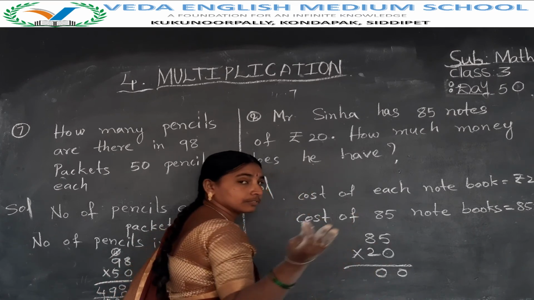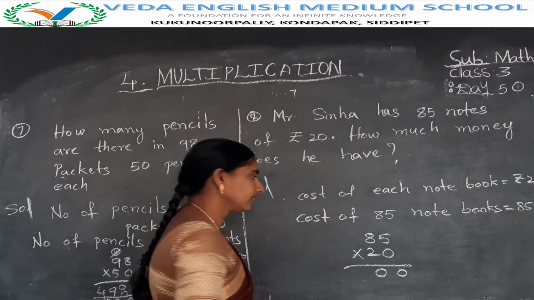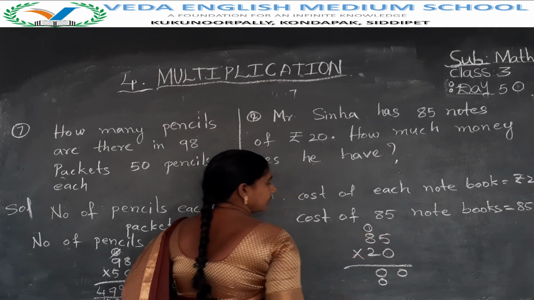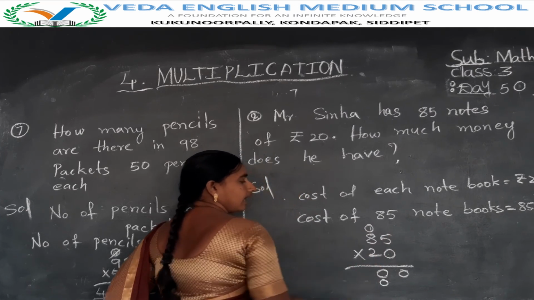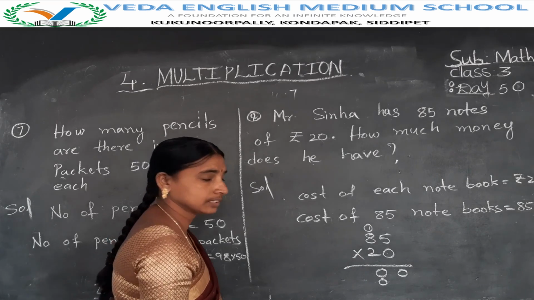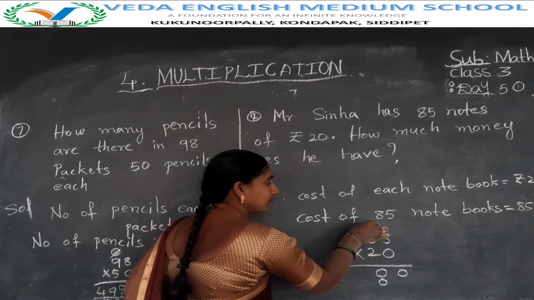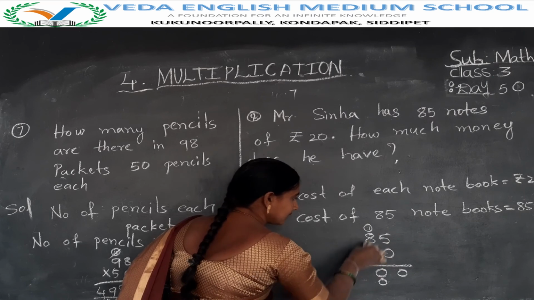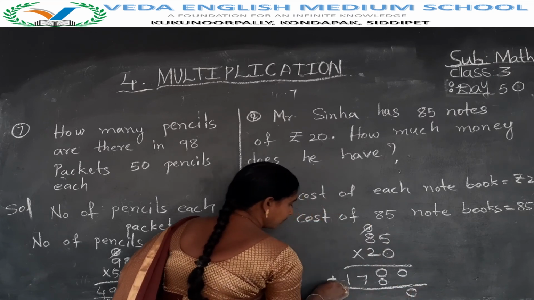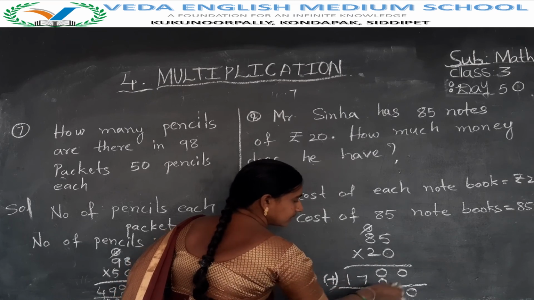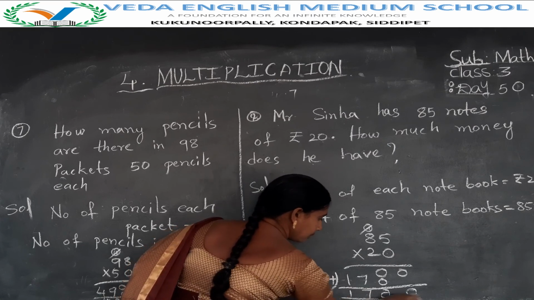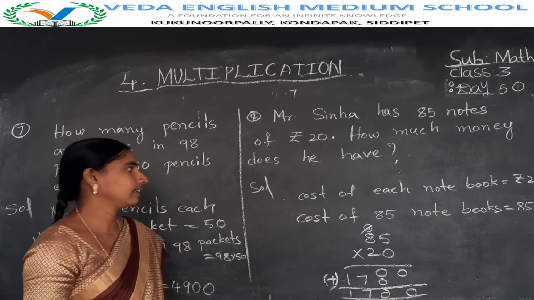So here 0, 1 carry. 2 into 8. 2 8s are 16. 16 plus 1 is 17. Now add these two numbers. The total answer is 1700.